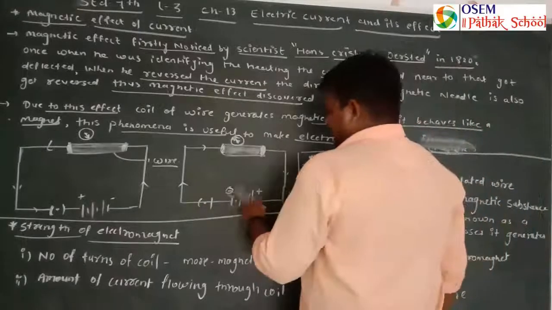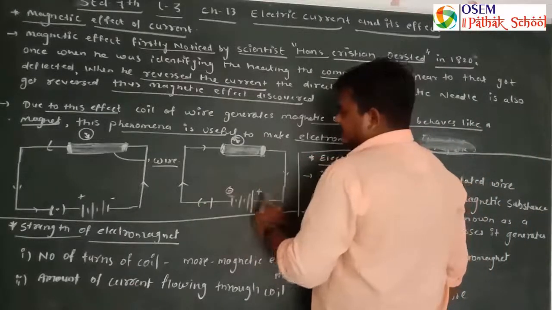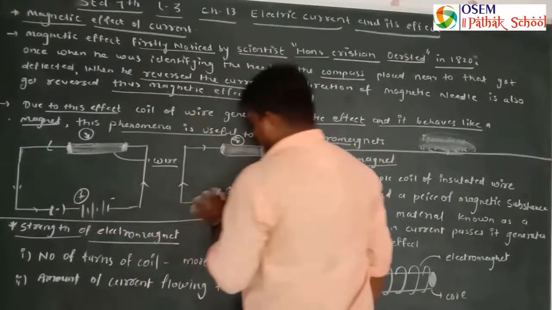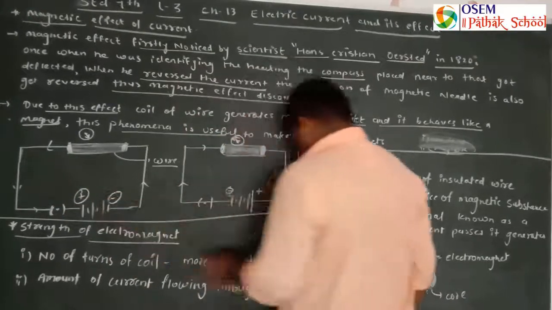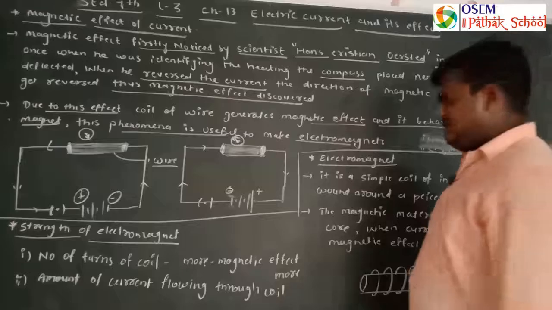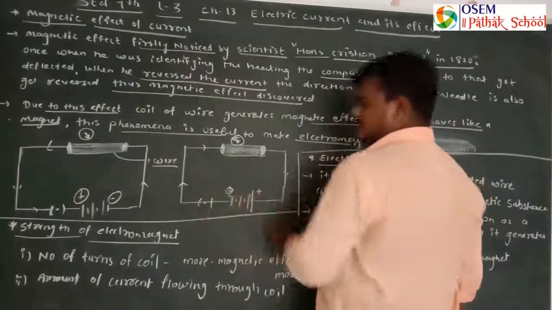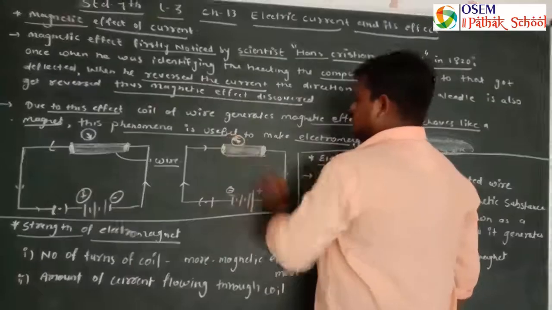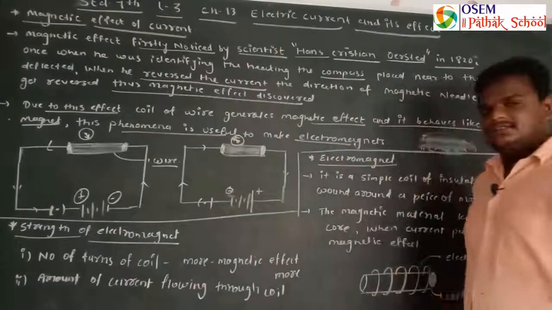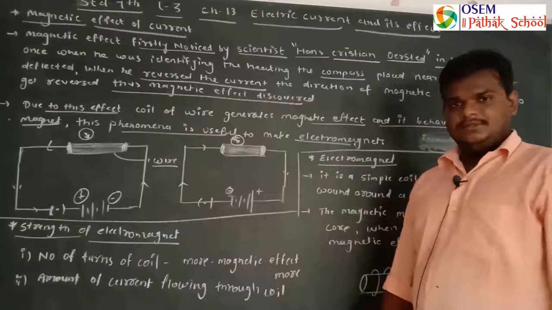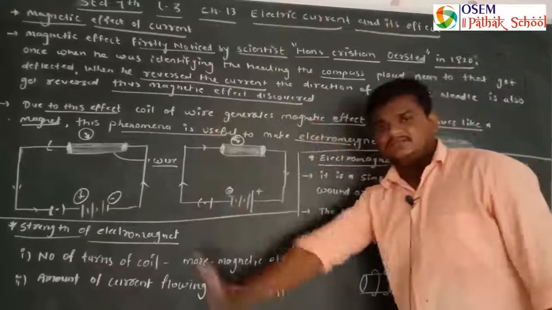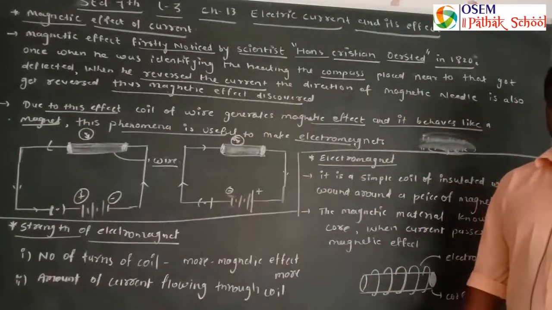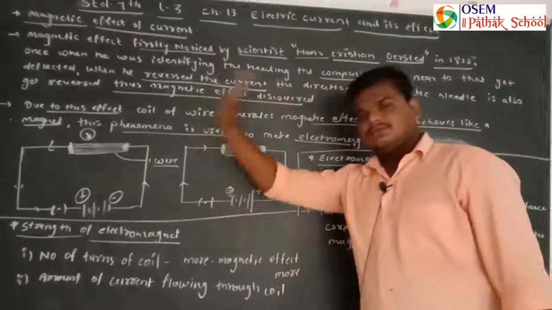When I change the terminals, positive to negative and negative to positive, this was the positive, now it becomes negative, and this was the negative, now it becomes positive. So when I changed the direction of current, then the direction of the deflection of the needle also gets reversed. So this is the magnetic effect of current.